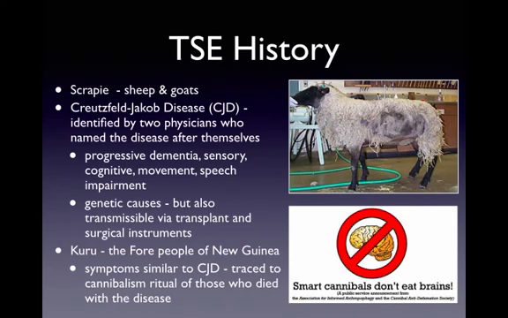The result was a huge number of the Fore people dying, especially women and children, who were the ones that most often participated in the ritual. When they realized what was happening, they abandoned the ritual, and the disease has almost disappeared.